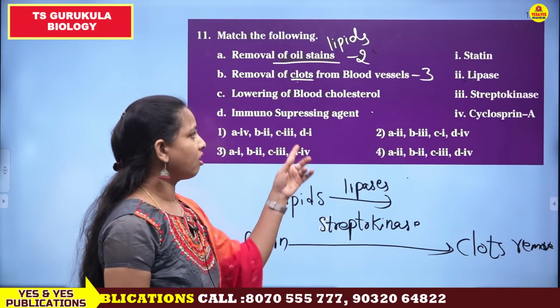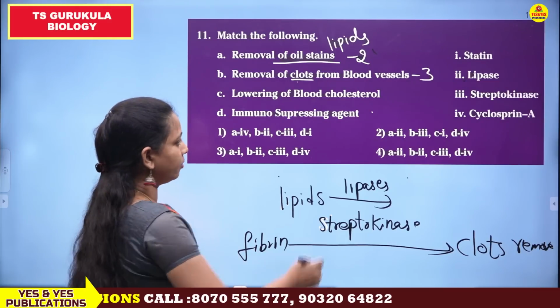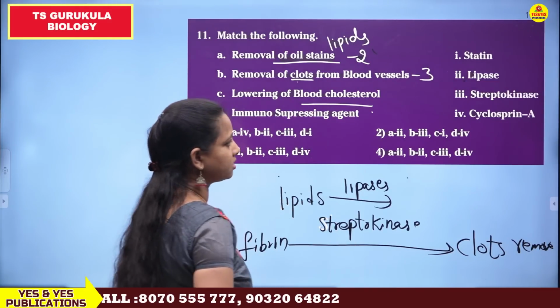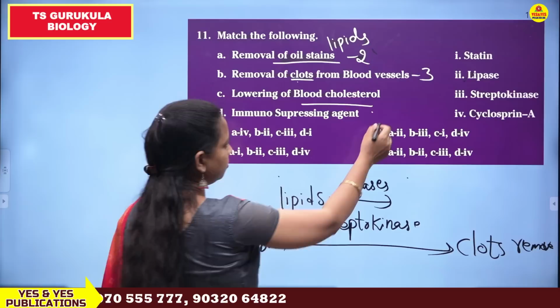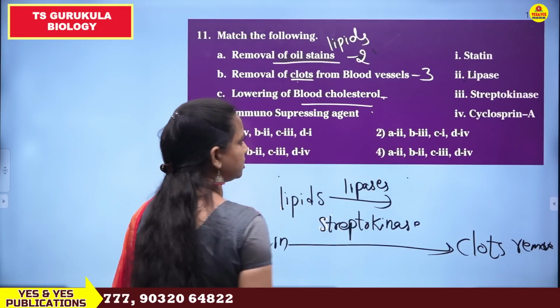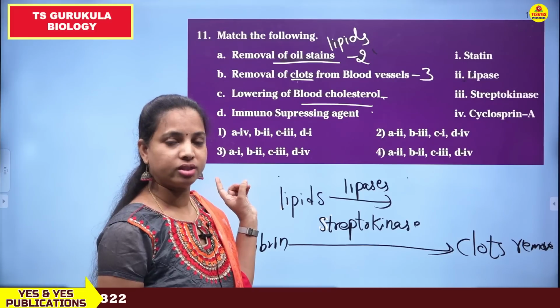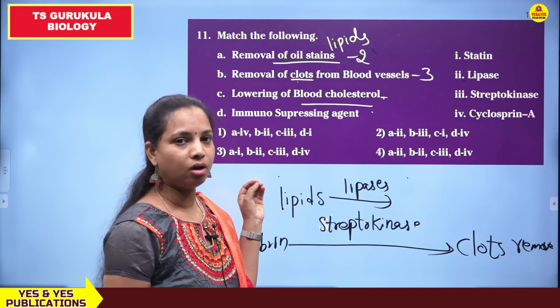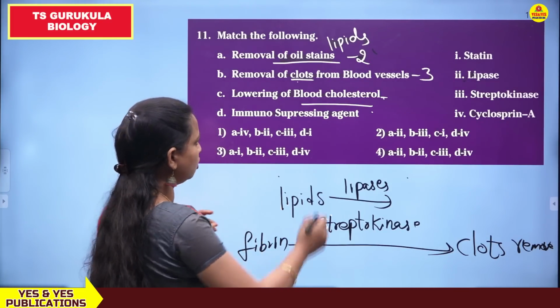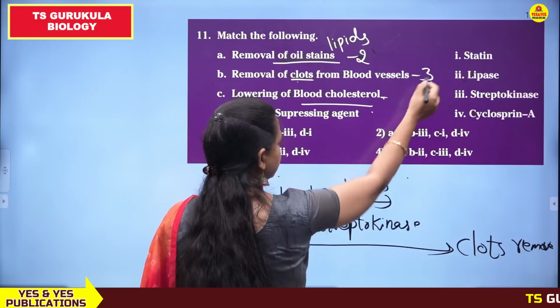Third one, lowering of blood cholesterol. Blood cholesterol can be lowered by using statins. Statins are obtained from bacterial and some other microbial agents. So statin is a microbial product which can be used for lowering the blood cholesterol content. So lowering of blood cholesterol is by statins.